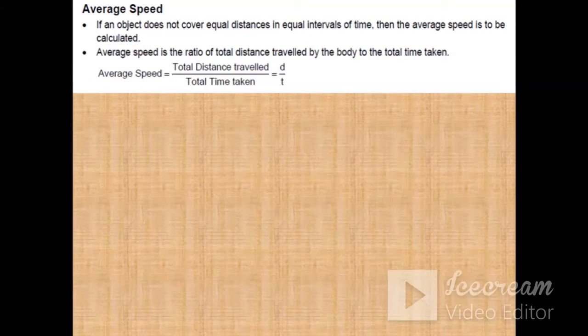Then in case of non-uniform motion, we consider the average speed. Speed was distance traveled upon time taken, but average speed is actually total distance traveled by the body upon total time taken. So average speed is different from speed whenever the motion of the body is non-uniform.